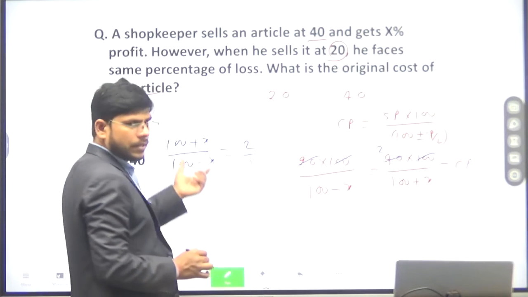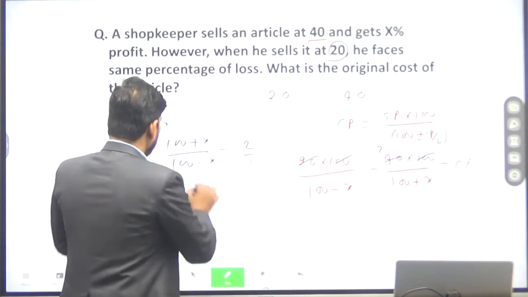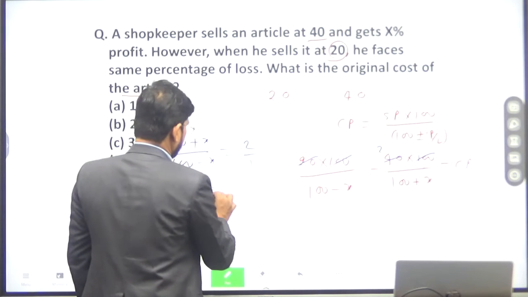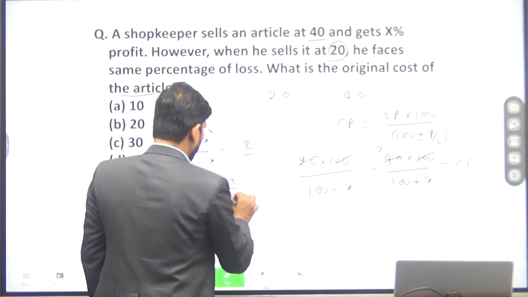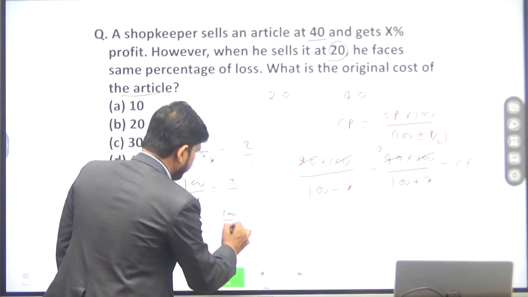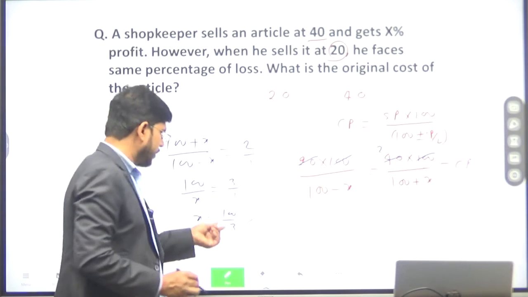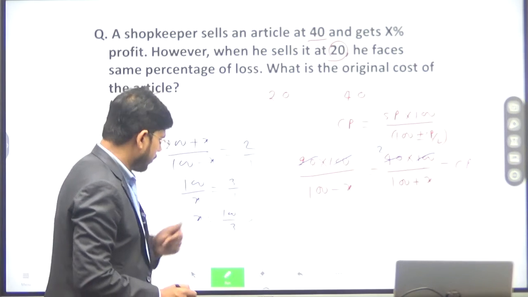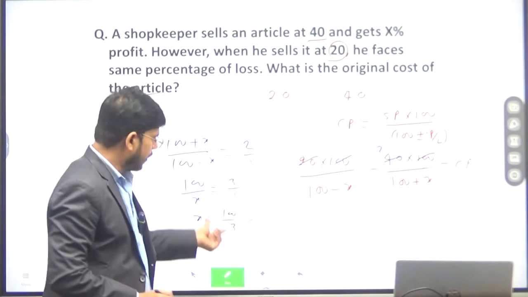If you apply componendo and dividendo, you will get 100 divided by X equal to 3 upon 1. So the value of X will be 100 by 3%, or 33.33%.